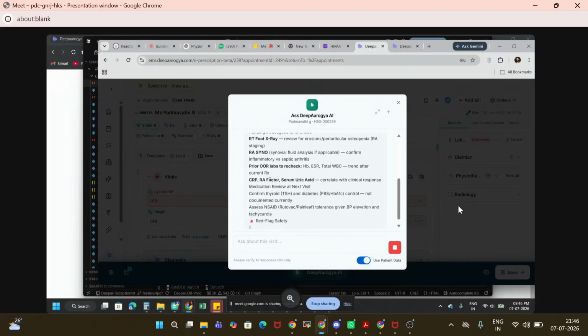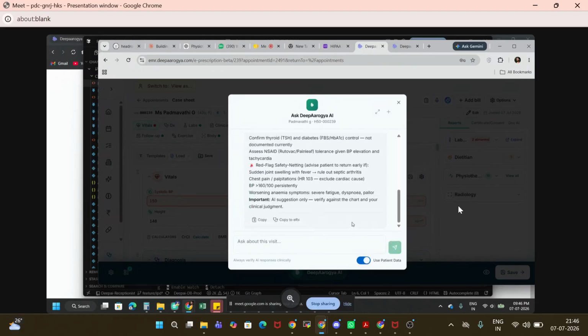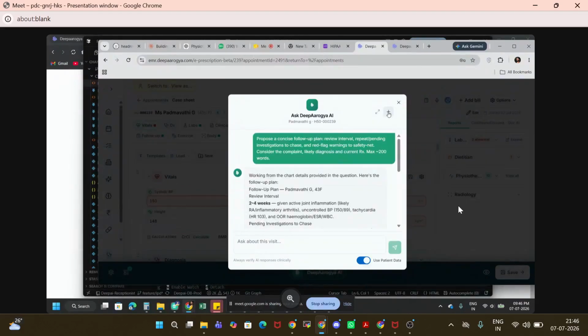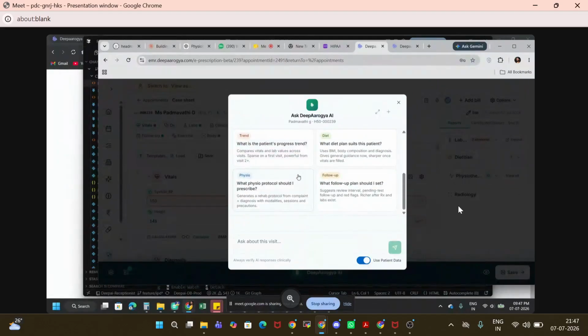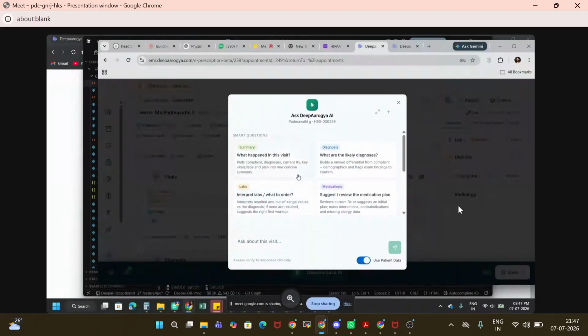You can turn it off and it will act as a general healthcare chatbot. So we are supporting both ways. You can ask different questions such as diet plan, advice, any physiotherapy plan. Like this, we have created this chatbot.